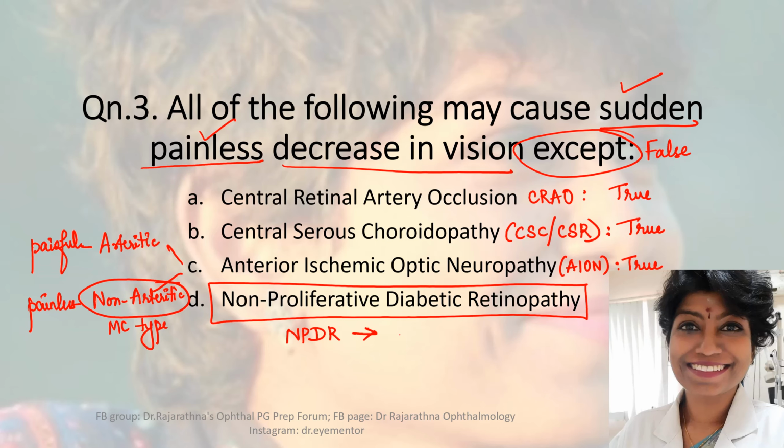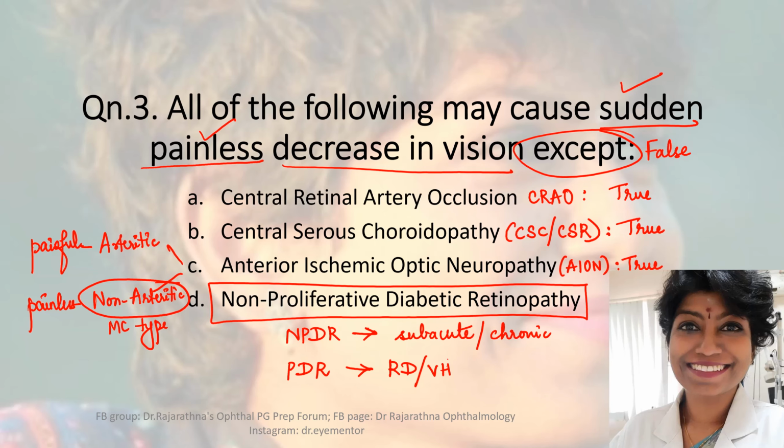But in that case, it will be a very subacute or chronic, painless decrease in vision. So will we have a sudden painless decrease in vision in diabetic retinopathy? Yes, if it were a case of PDR. PDR, by causing retinal detachment or a vitreous hemorrhage, can present as a sudden painless decrease in vision. Is that clear to all of you?